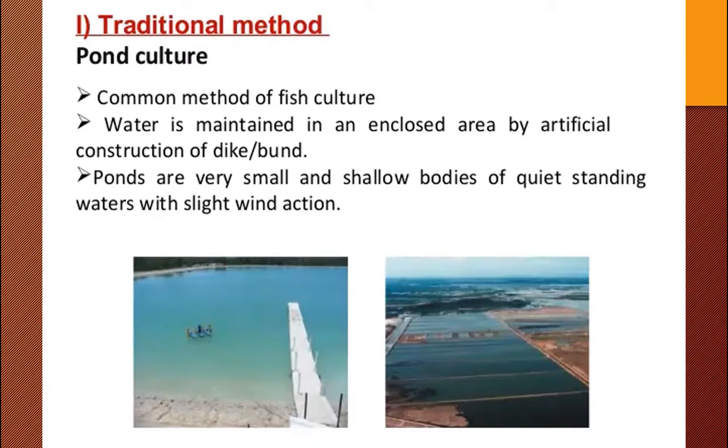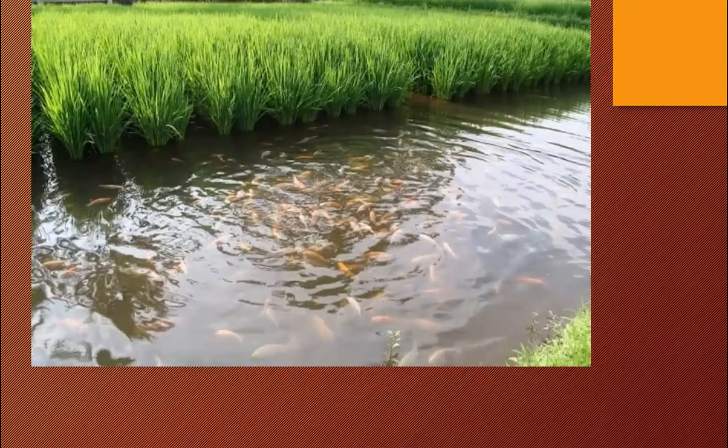Okay. The next one, traditional method, pond culture, a common method of fish culture. Water is maintained in an enclosed area by artificial construction like dike or bund. Bund means they build it along the edges of rivers and lakes, that is the bund. Ponds are very small shallow bodies of quiet standing water with slight wind action. Okay. For a pond, they build around the pond with soil, that is the bund.